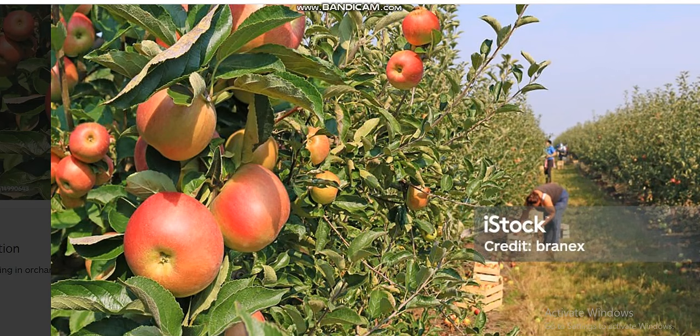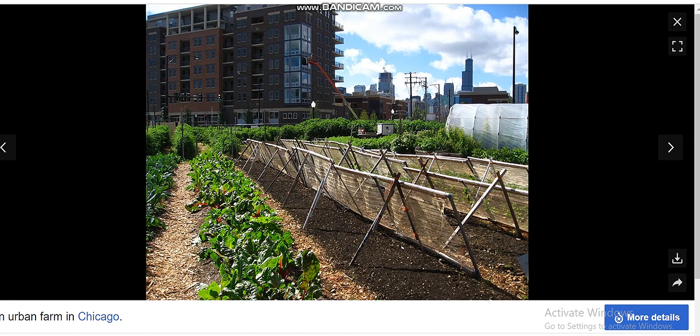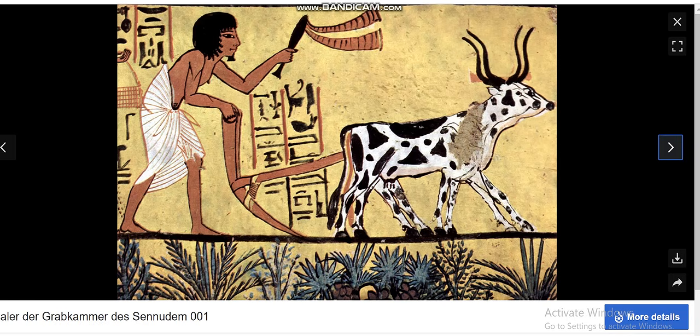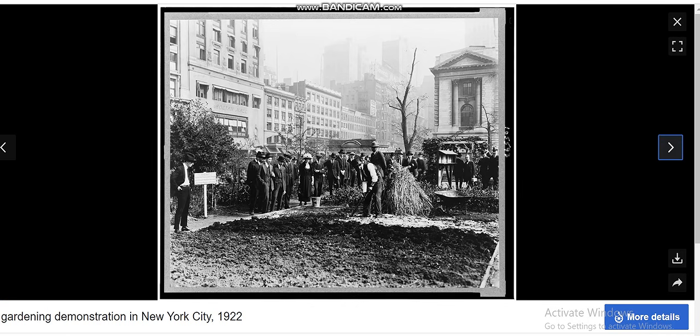Let me talk about other things that you need to know, like urban agriculture. By definition, urban agriculture refers to the practice of growing and producing food, plants, and other agricultural products within urban and peri-urban areas. And as you can see, this is it. Let me show you some of the pictures.